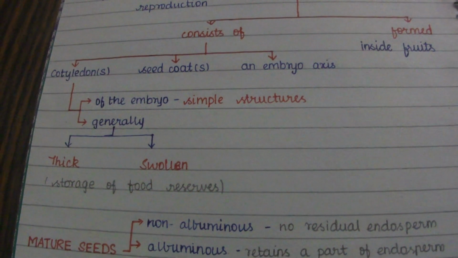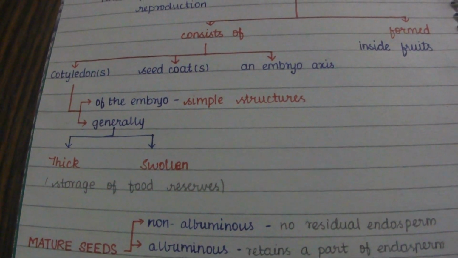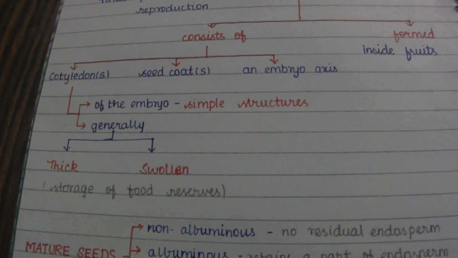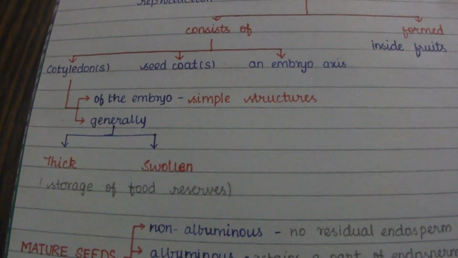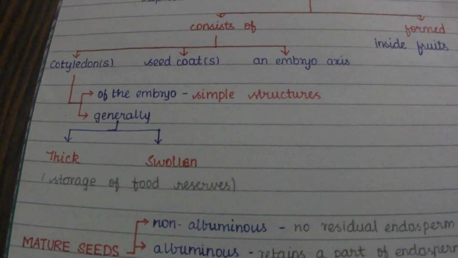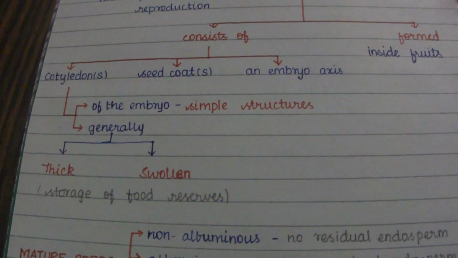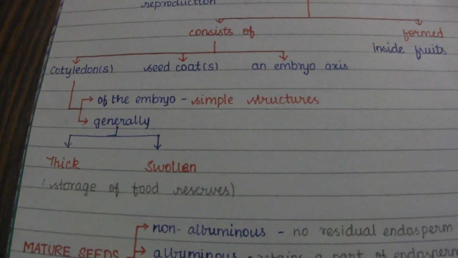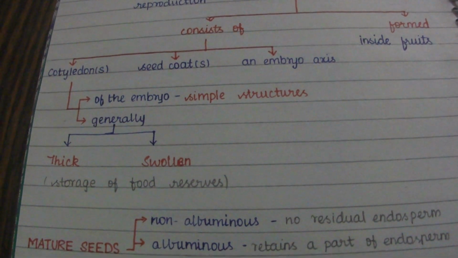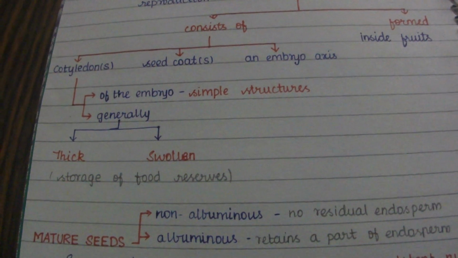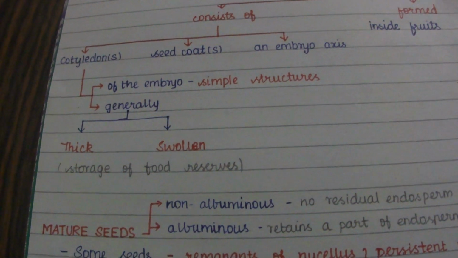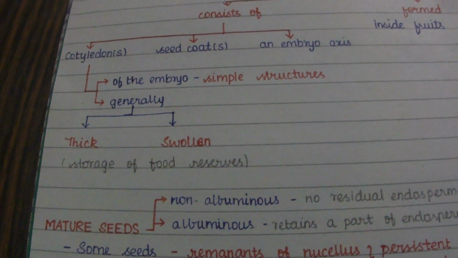When we take the cotyledons of the embryo, they are simple structures. Their appearance is thick and swollen because of the storage of food reserves, as in legumes.